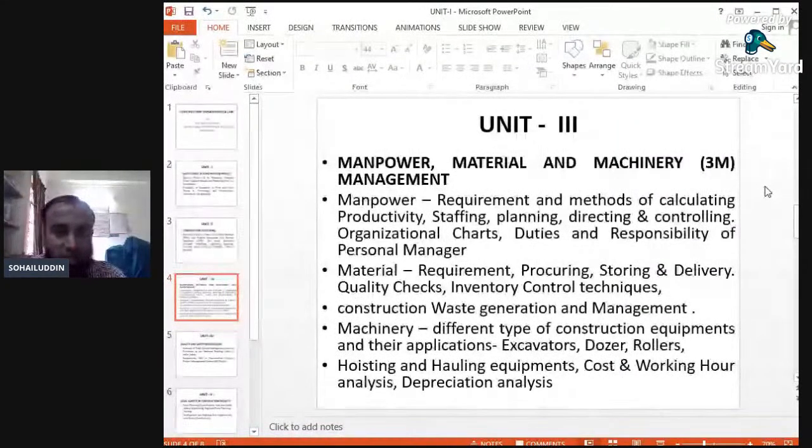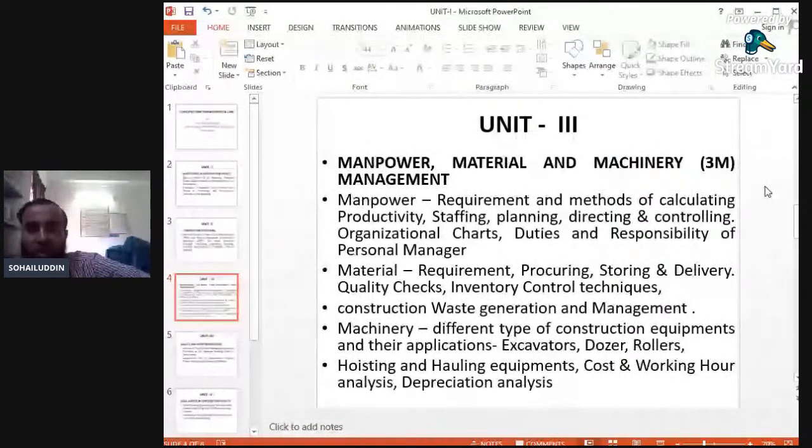Its organizational chart. Again, the charts related with the manpowers, as I have already said. If we are executing a work such as excavation, how much manpower will be required, how many labors will be required, there will be a chart related with this. Suppose 10 labors are required, how much quantity of task work will be covered by these labors? Whether we have to increase or decrease the number of labors in order to complete a particular meter cube of excavation.